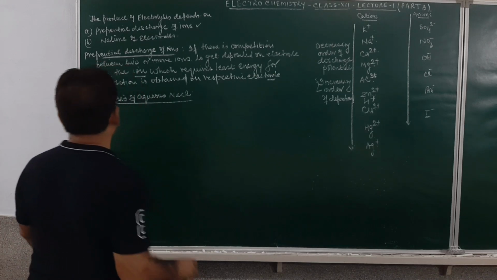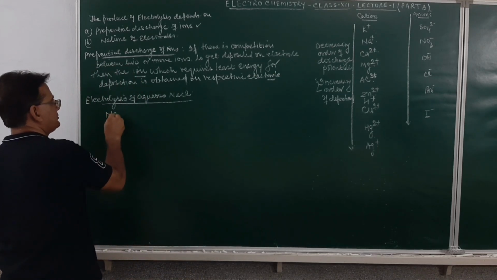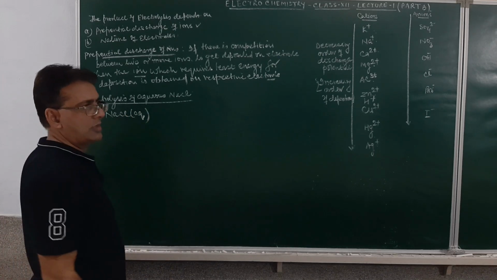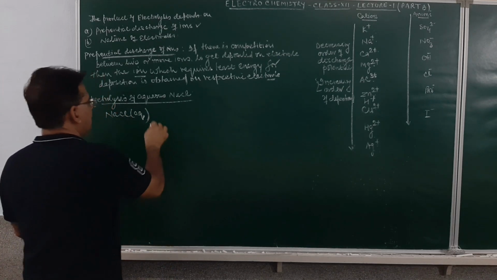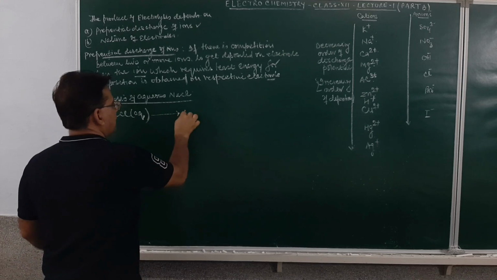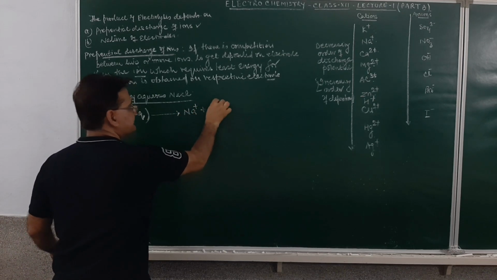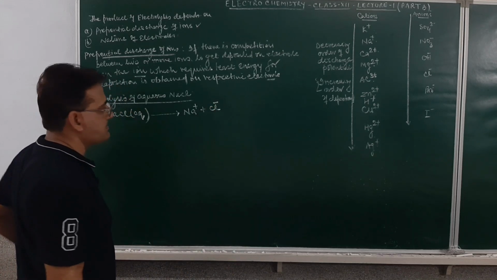If we take sodium chloride aqueous solution, it will ionize to form the sodium ion and the chloride ion. Am I clear?